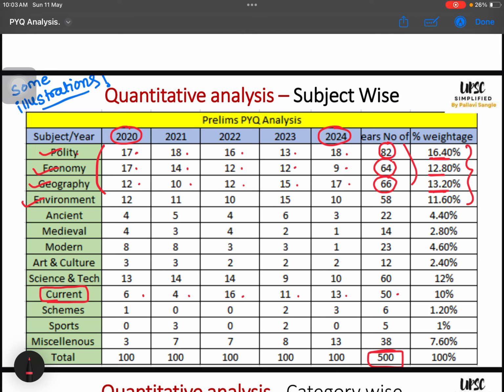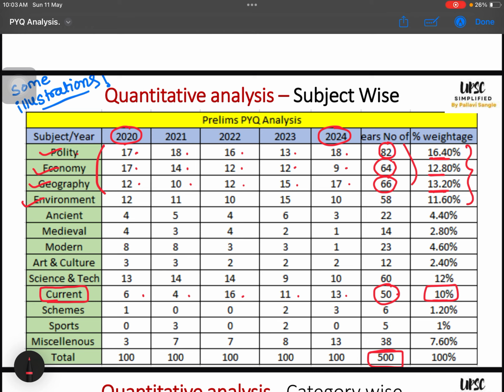I was myself in preparation mode in 2020 to 2024, so I know which questions came directly as exclusive current affairs and which questions came from current affairs but were derived from the static. One can solve those based on their static knowledge itself. So exclusive current affairs questions: can you see, it is 6, 4, 16, 11, 13, total 50, that is 10%. So can you analyze that we divide our preparation into a static half and a current half.